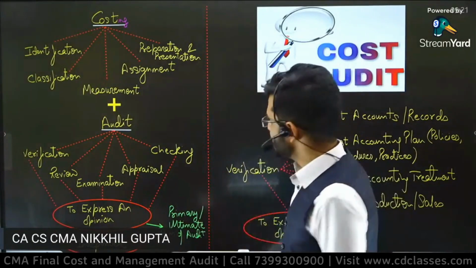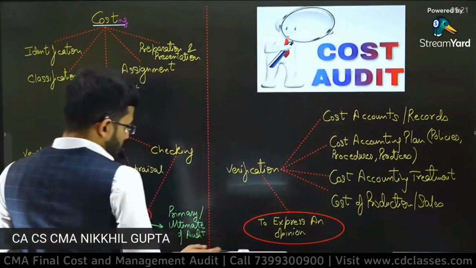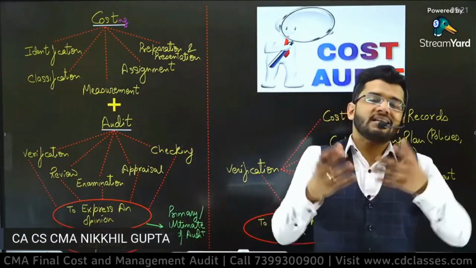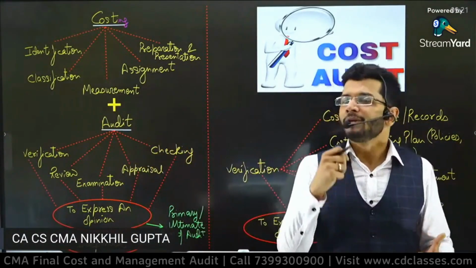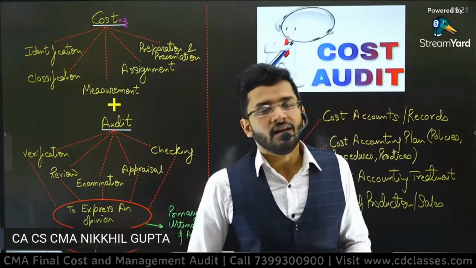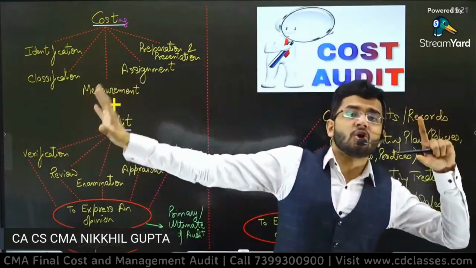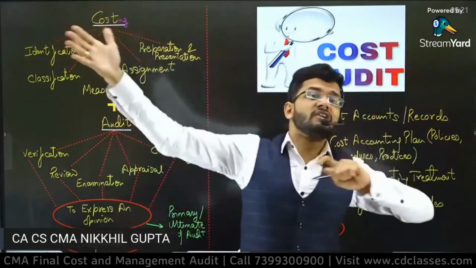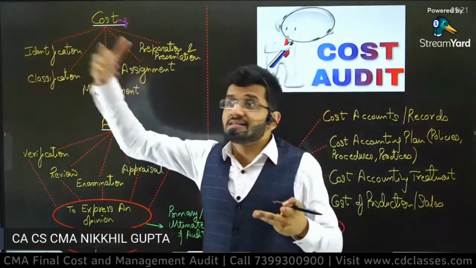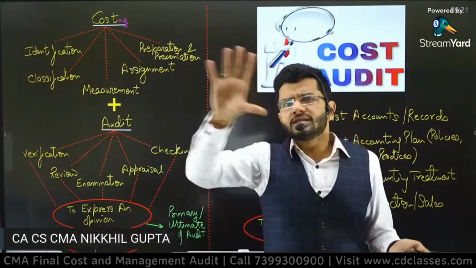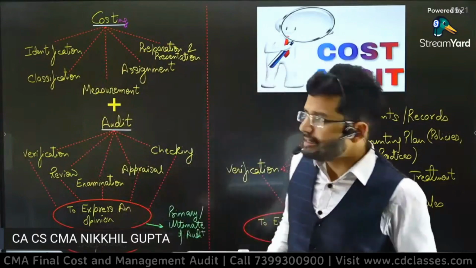Great, guys. So let's start the first topic, the first chapter of our syllabus, basics of cost audit. What do you mean by cost audit? In this particular chapter, we are just going to deal with certain basic elements of what is cost audit, what is audit, and what is the difference between audit and other kinds of audits like statutory audit, internal audit, etc. What do we have to do in this audit? All those things will be clarified in this particular session.